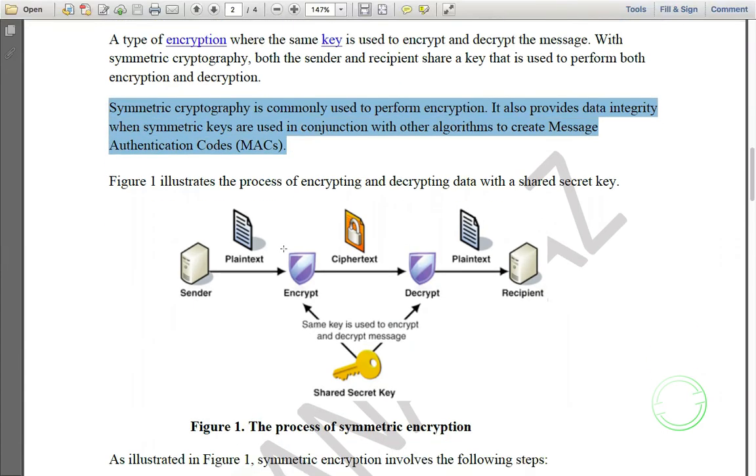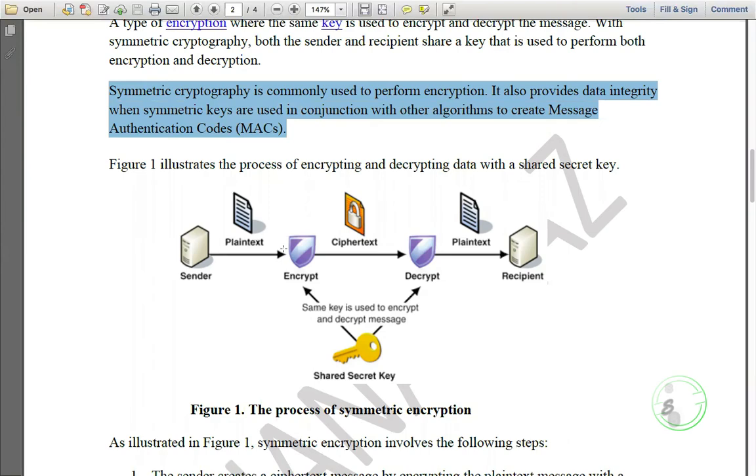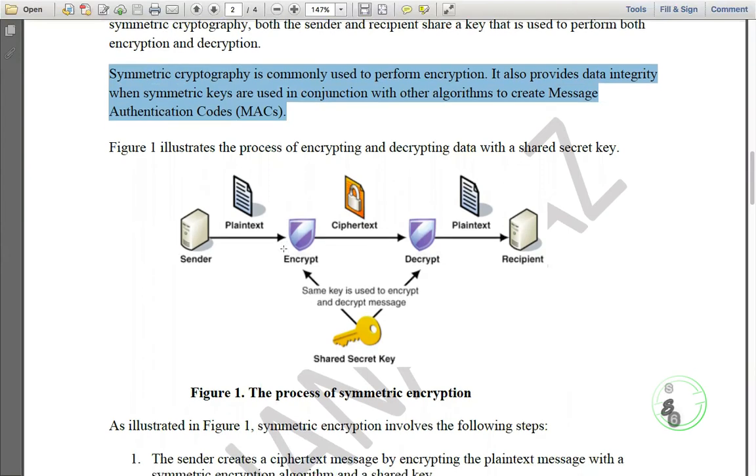Here is the image of symmetric encryption, the process of encryption and decryption with the shared secret key. Here we are using only one key, that is the shared secret key. The same key is used for encryption and decryption. First of all, the sender makes a plain text message, the normal message in clear text. Everyone can read the information. So, applying the shared secret key, the sender encrypts the message. The plain text becomes ciphertext, and it sends the message to the recipient.